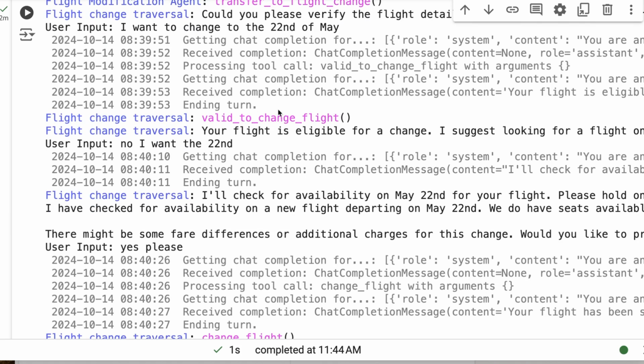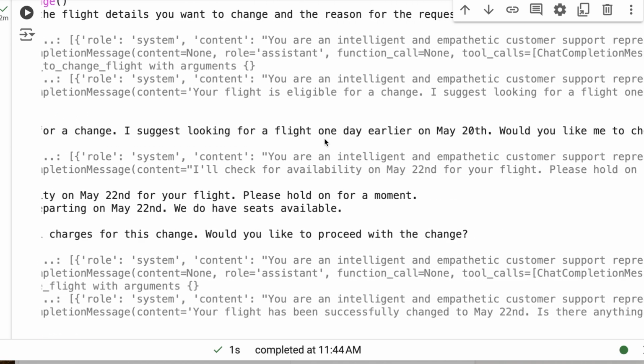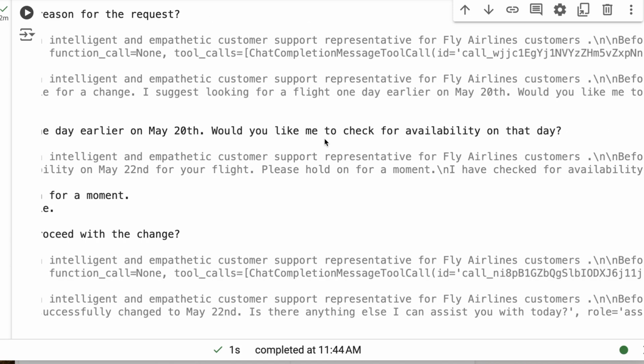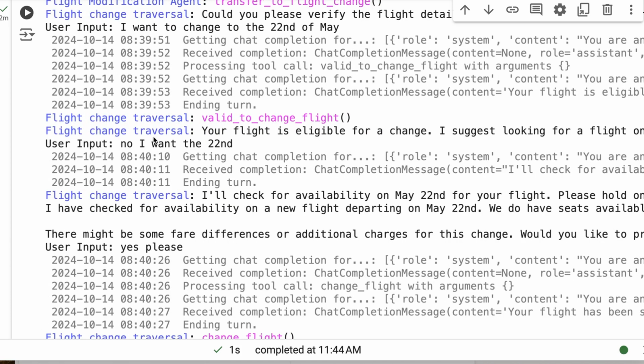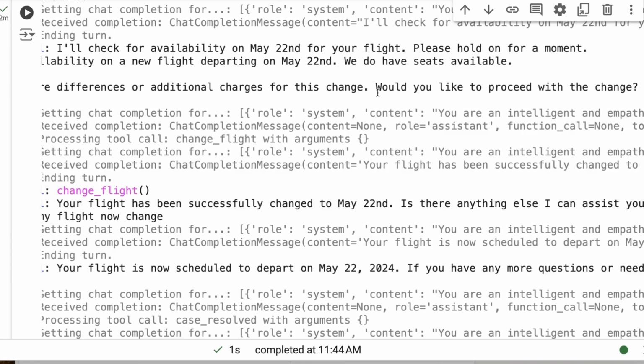It comes back and says it's valid to change. So you could imagine it has some kind of conditional logic where you can only change if this and this. Then it says, okay, your flight availability changed, I suggest looking for a flight 1 day earlier. Would you like me to check the availability for that day? I said, no, I want the 22nd. It didn't pick up that well that I wanted the 22nd, so I reinforced that here. Okay, now it's picking it up. I'll check for availability on the 22nd for your flight.